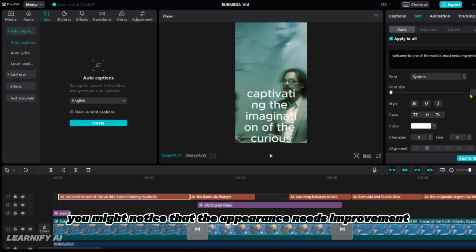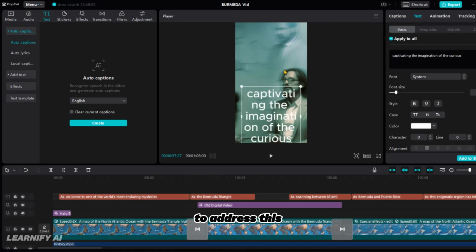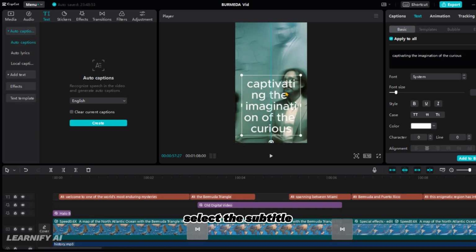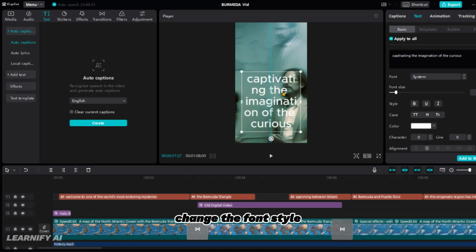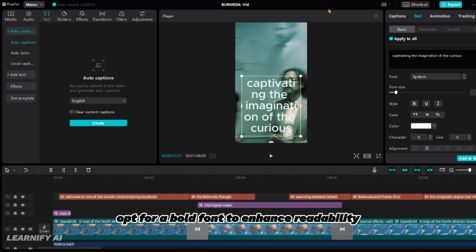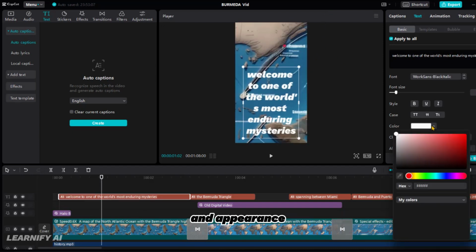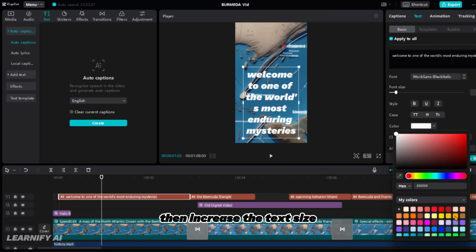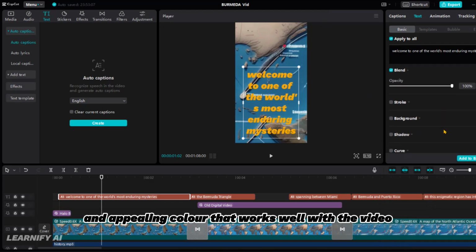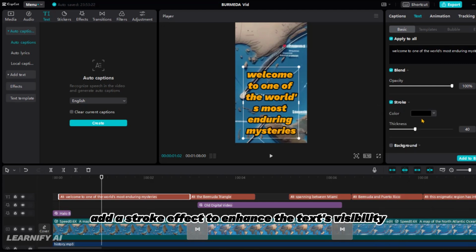You might notice that the appearance needs improvement. To address this, select the subtitle, and in the right tool panel, change the font style. Opt for a bold font to enhance readability and appearance. Then, increase the text size and modify the text color. Choose a catchy and appealing color that works well with the video. Additionally, add a stroke effect to enhance the text's visibility.